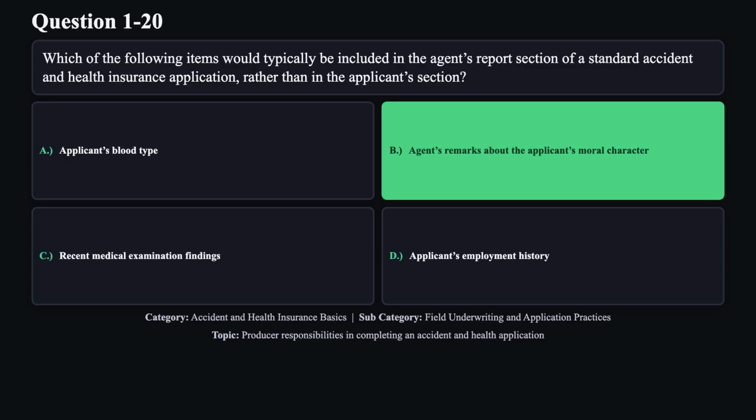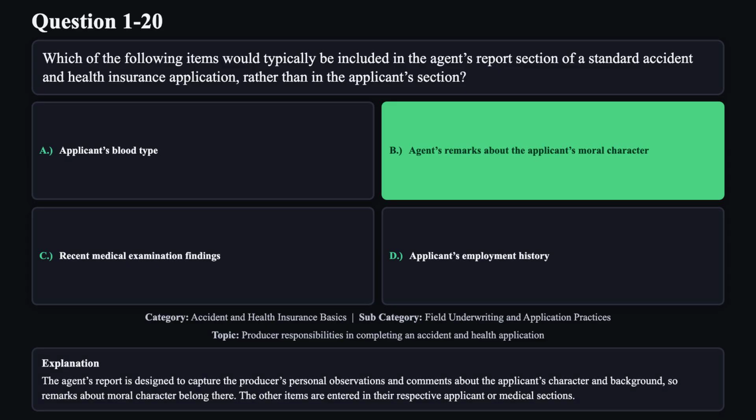The correct answer is B. The agent's report is designed to capture the producer's personal observations and comments about the applicant's character and background, so remarks about moral character belong there. The other items are entered in their respective applicant or medical sections.